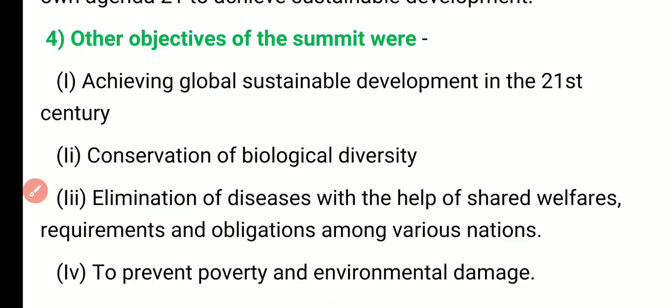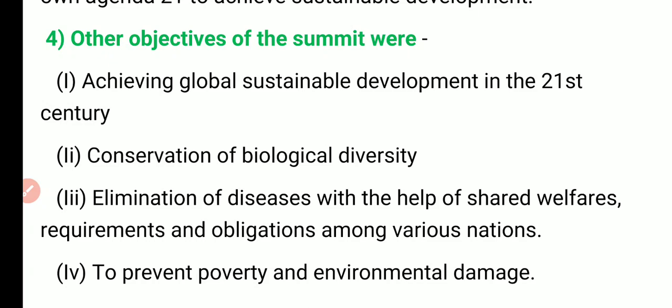We can say that you need not write what I have given in the notes. You can simply write that the objective of the summit was to discuss global issues, and then you can give examples such as population control, pollution, land degradation, unemployment, poverty, etc. Okay, so this was the Earth Summit that was held in 1992.